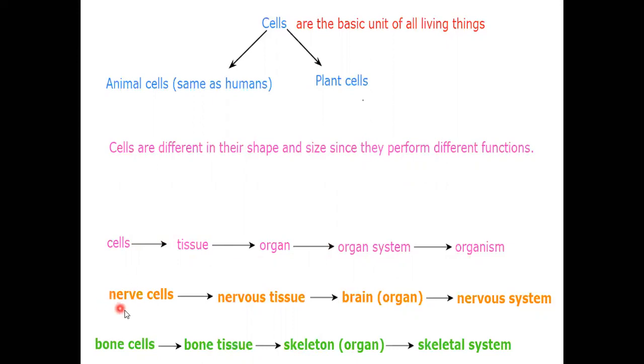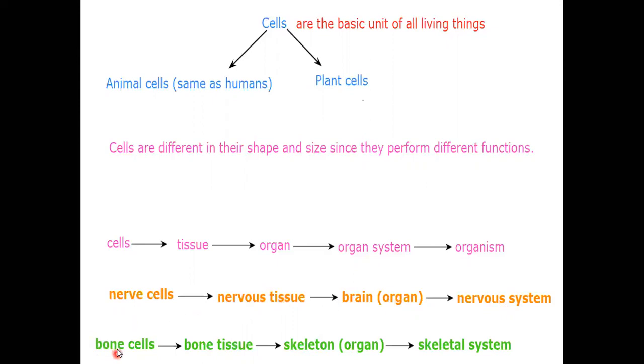For example, a group of nerve cells that are similar in shape and perform the same function make a nervous tissue. These nervous tissues together make the brain, which is an organ in the nervous system, and the nervous system is one system of my body.